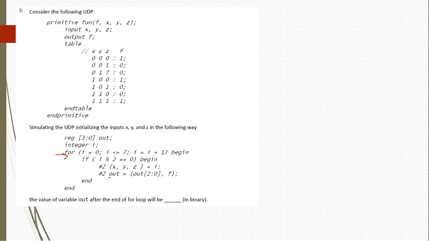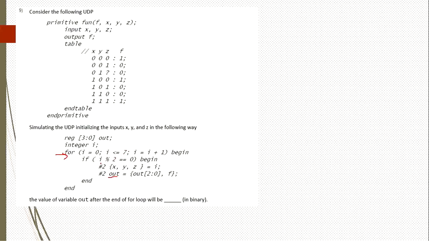Out is the variable here. We need to solve for the value of the variable out after the end of the loop, what is actually the output at the end of this particular loop. This loop will start with i equal to 0 and go up to i less than or equal to 7. We need to consider i equal to 7 also.